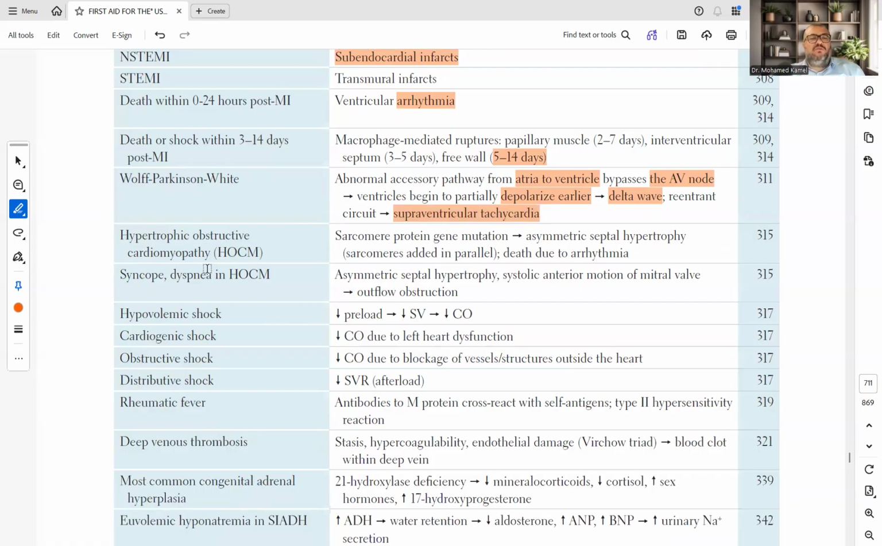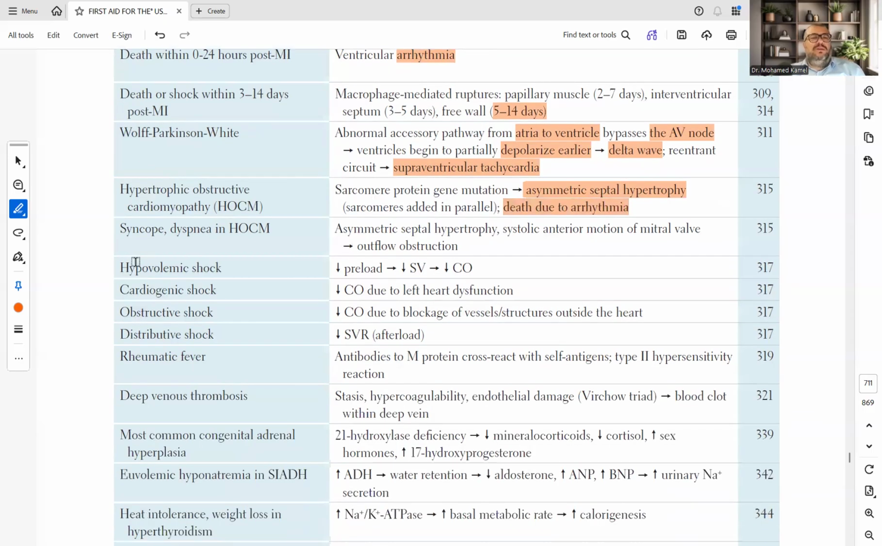Hypertrophic obstructive cardiomyopathy, sarcomere protein gene mutation, leads to asymmetrical septal hypertrophy, sarcomeres added in parallel, death due to arrhythmia. Syncope, dyspnea in hypertrophic obstructive cardiomyopathy: asymmetrical septal hypertrophy leads to systolic anterior motion of mitral valve, leading to outflow obstruction.